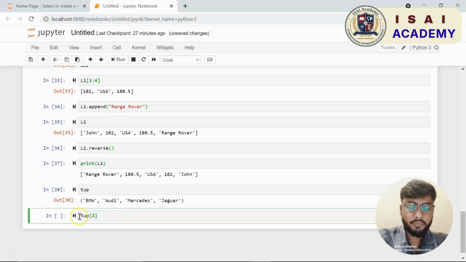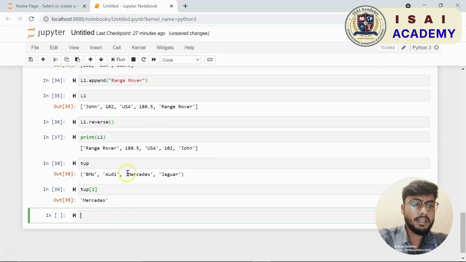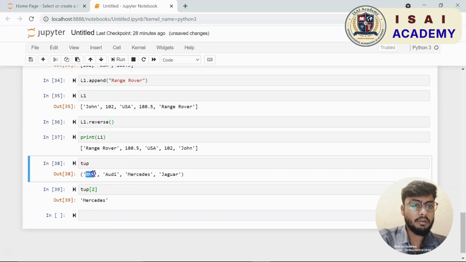Cool. Now you can also use the reverse function in Python. If you want to print the list in reverse order, so let us say I want to print the elements present in L1 in reverse order, I just need to write my variable, that is L1, followed by dot and the reverse function.